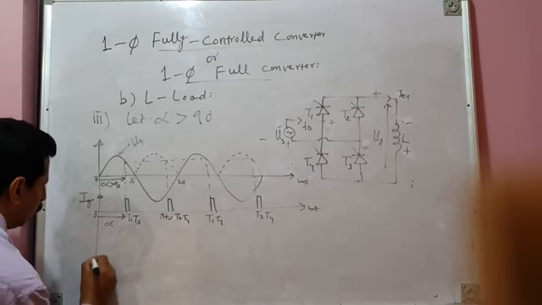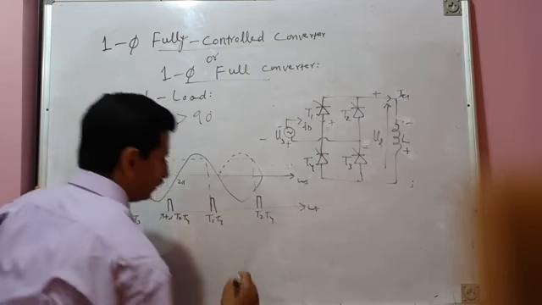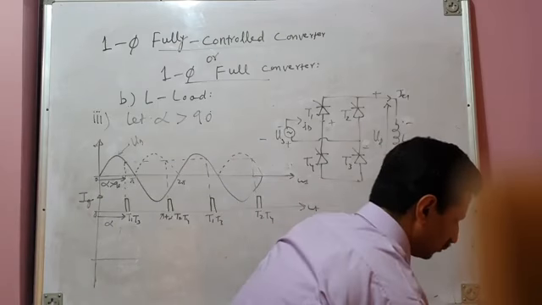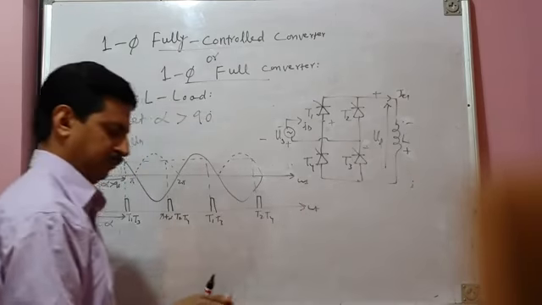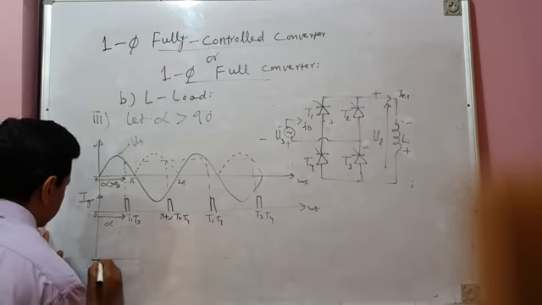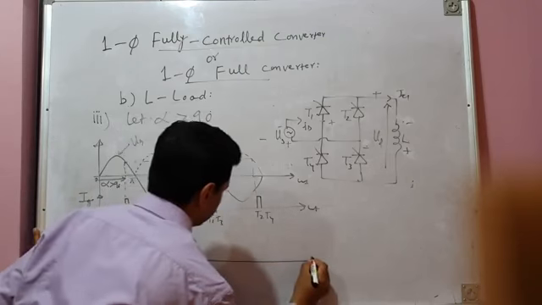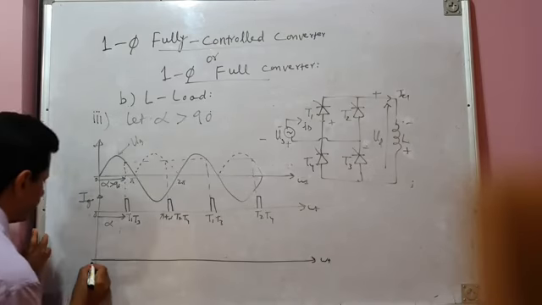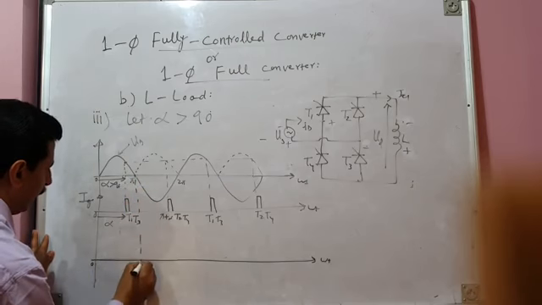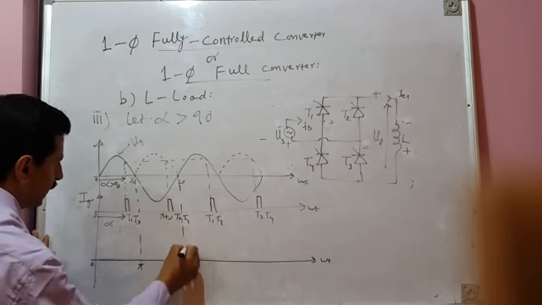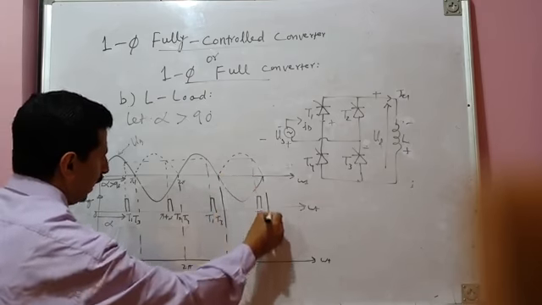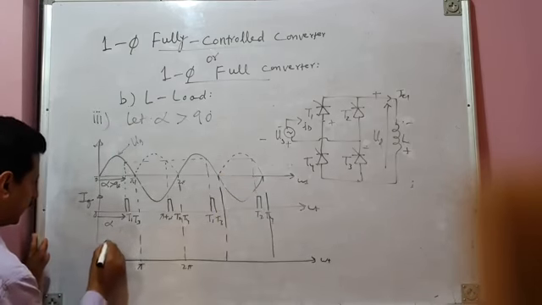Let me show you the load voltage waveform, and the load current also. This is pi, this is 2 pi, and 3 pi, 4 pi, and these are all zero crossings.